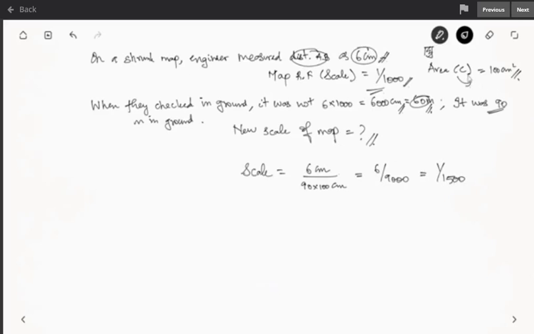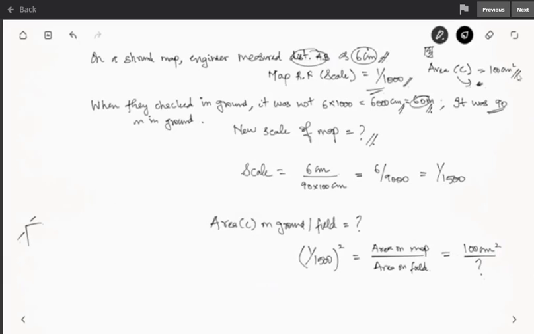Based on this we can find out the area of C on the ground. Here we are measuring area, so we know that it is scaled down twice. So 1 by 1500 square is equal to area on map by area on field. From this, area on map we know is 100 centimeter square, so we can find out the area of C on field. So this is 100 into 1500 the whole square, centimeter square. If you want to convert it into meter square, it is 100 into 1500 square divided by 100 into 100. If you solve this, you will get the answer as 22,500 meter square. So this is the area of C on the field.